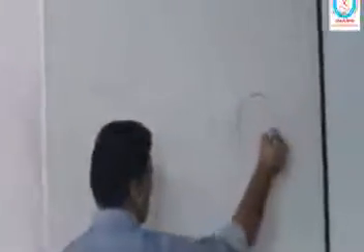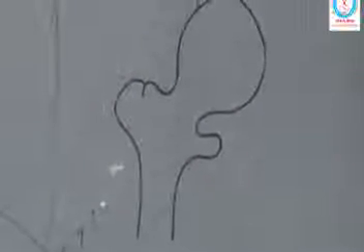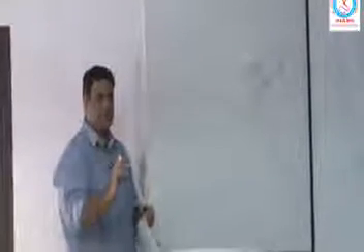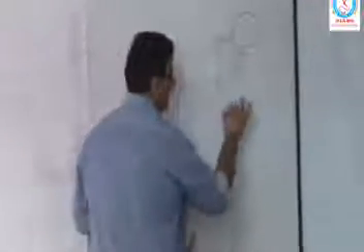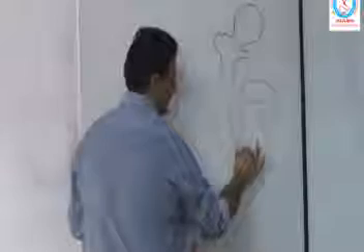Shepherd's crook deformity is seen in fibrous dysplasia. Let's understand what we mean by Shepherd's crook deformity. The upper end of femur normally looks like this. But when the bony trabeculae are replaced by fibrous trabeculae, that's called fibrous dysplasia. This becomes weak, and this is the shape it attains.